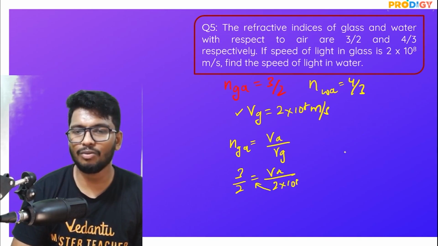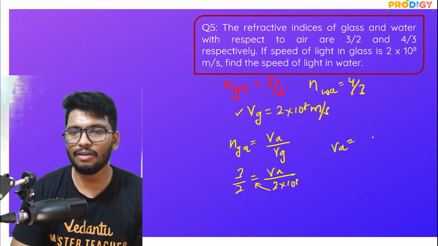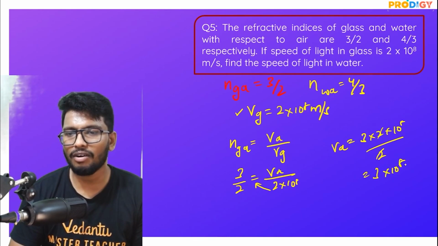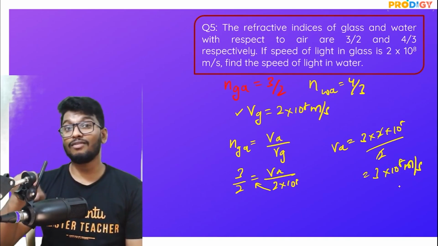Take this to the other side. So what will you get? So VA is equal to 3 into 2 into 10 to the power of 8 divided by 2. 2 gets cancelled. So what do you get? 3 into 10 to the power of 8 meter per second. This is the velocity of light in air.